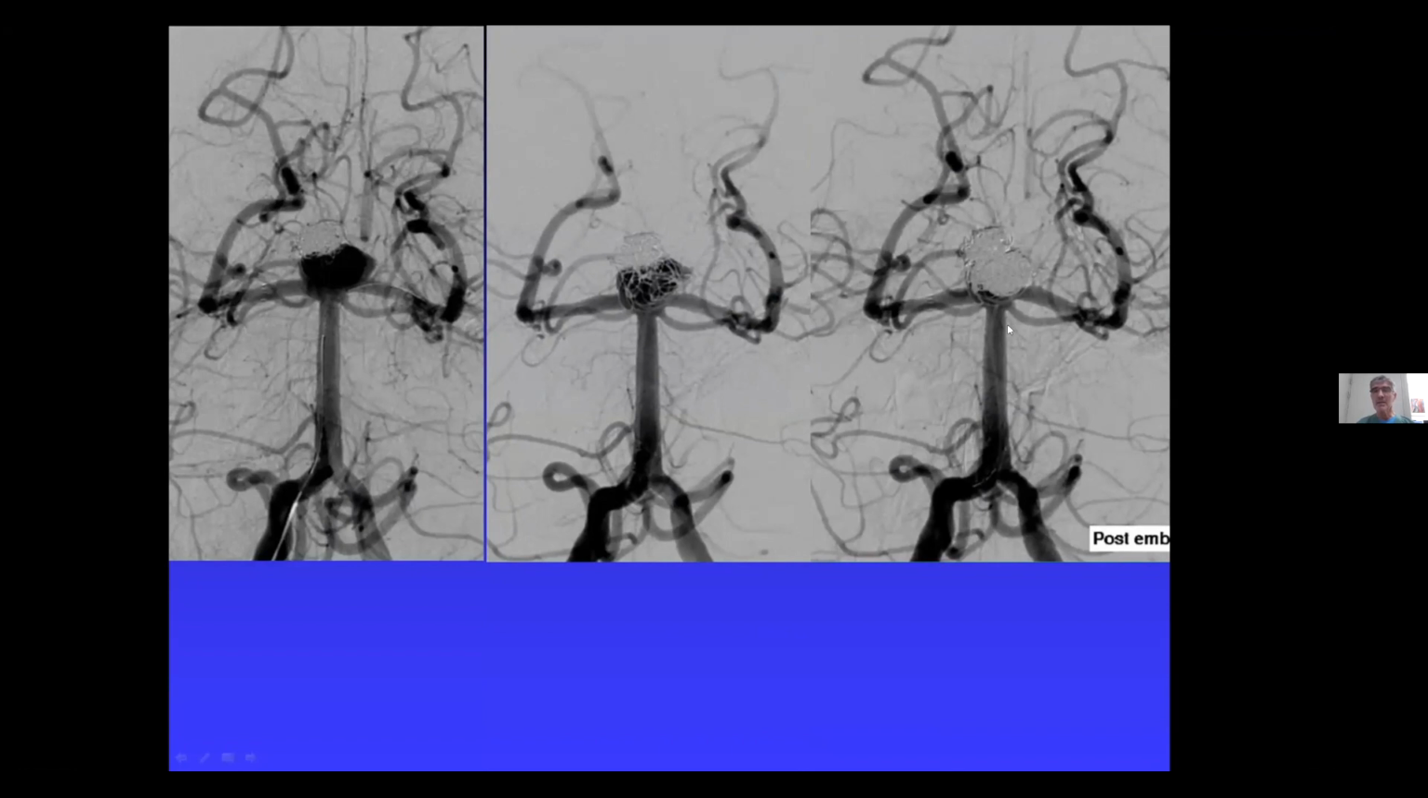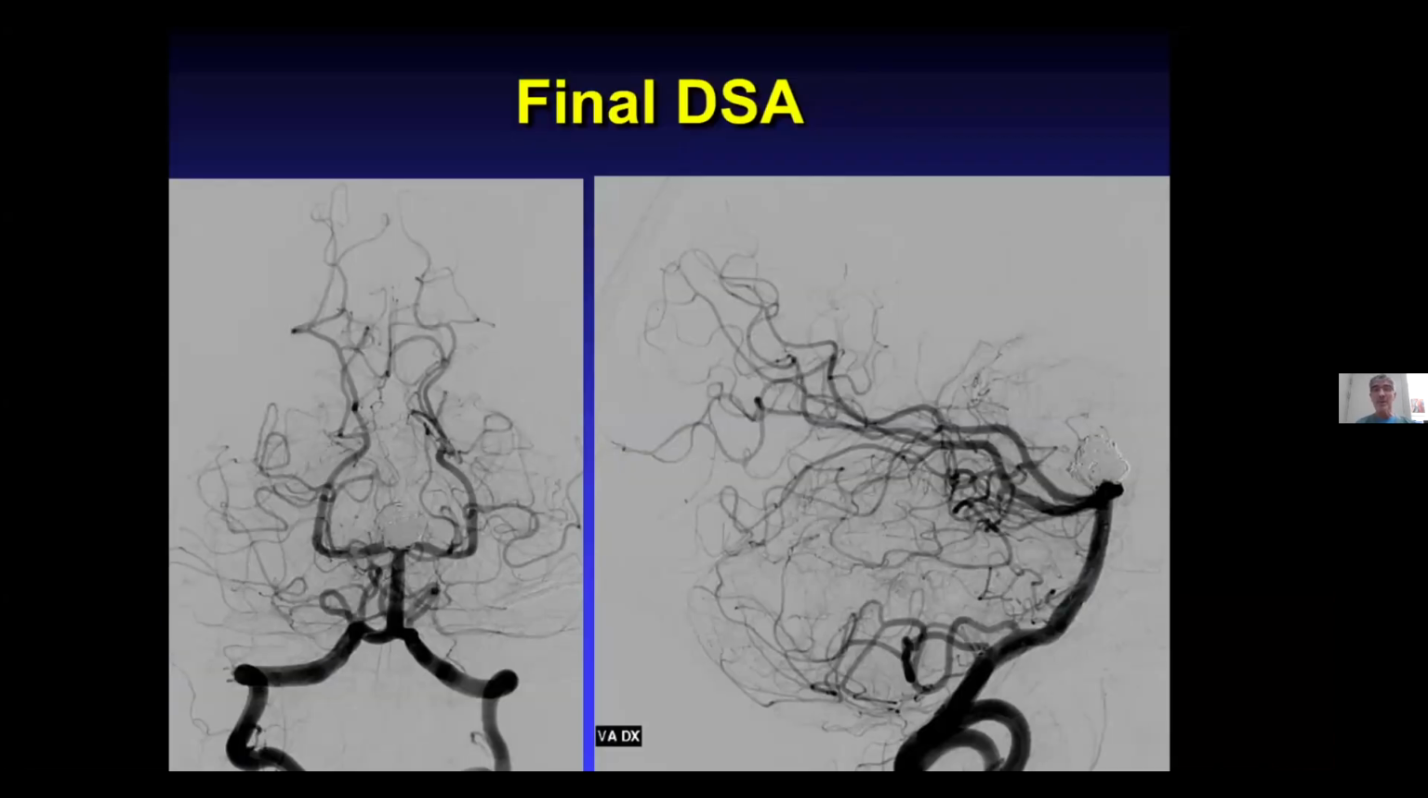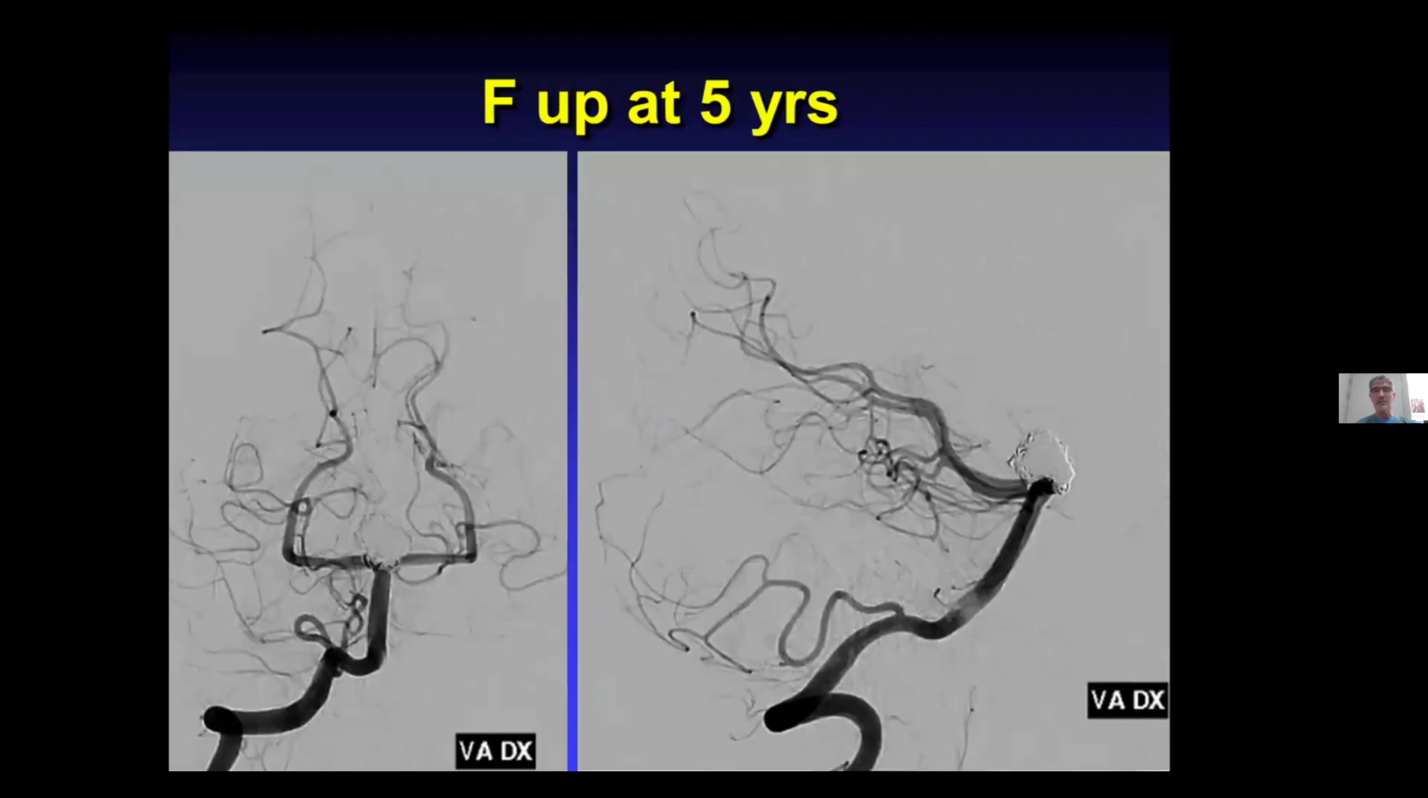Juha mentioned in his last minutes, which I listened to, that all these aneurysms with stents and coils will recur. I am very happy to show this final angiogram, and I have a 5-year follow-up. I don't see any sign of recurrence. I see a very stable aneurysm, and I think this is a good angiographic and clinical result.